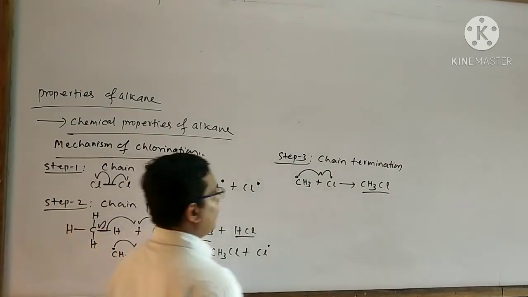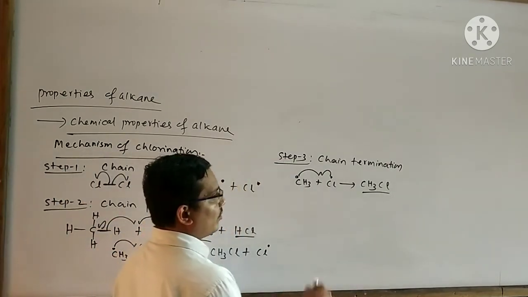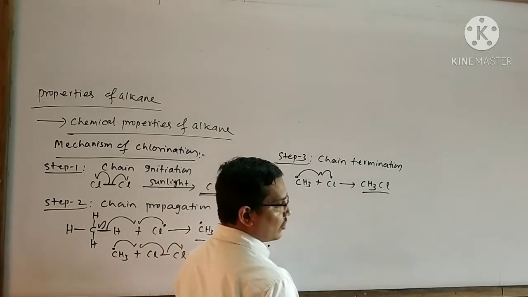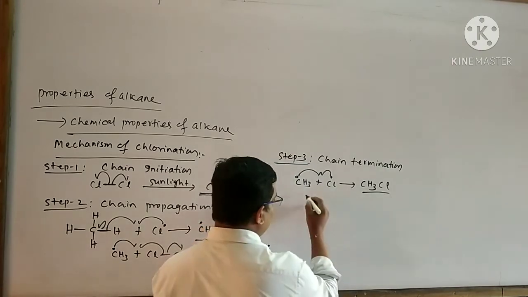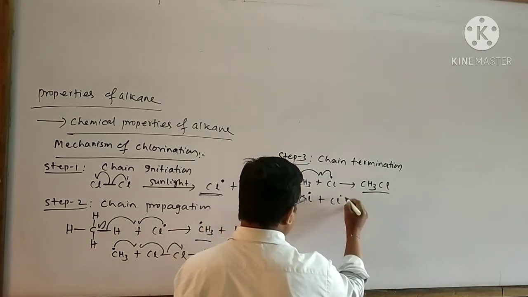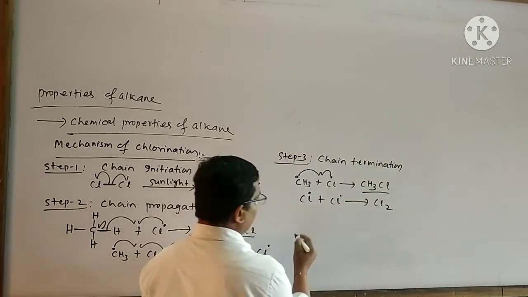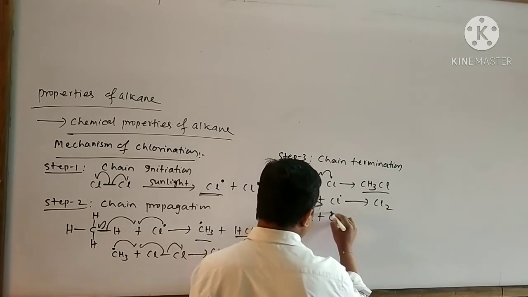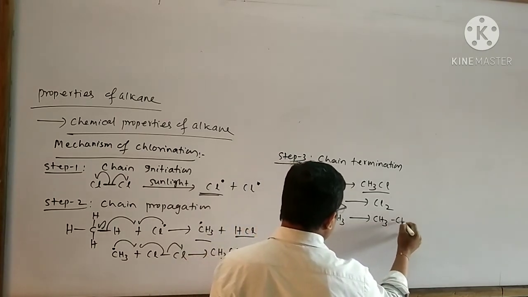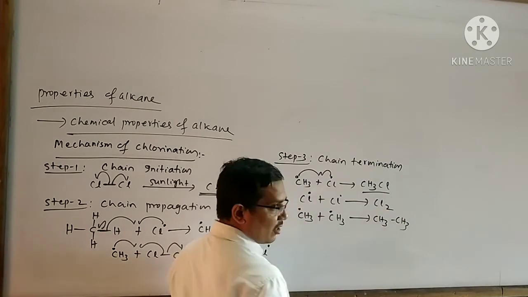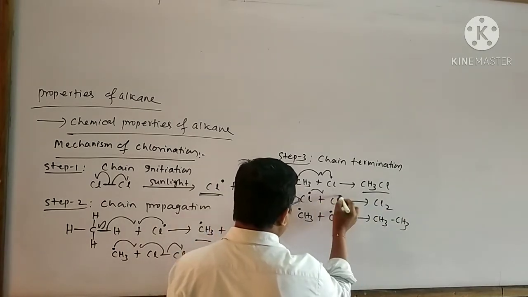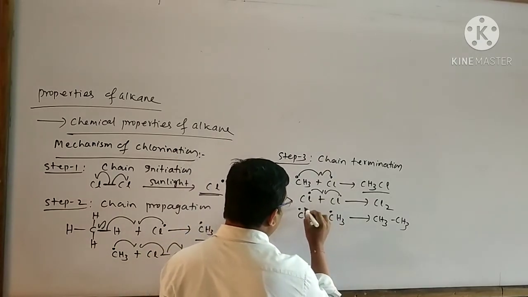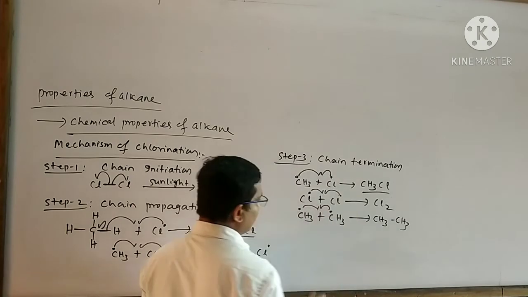At the final step, when the reaction is going to complete, then this reaction will happen. In this step, there is also a possibility of another reaction like this. Cl dot plus Cl dot gives Cl2. CH3 dot plus CH3 dot gives CH3 bond CH3. For the formation of the chlorine molecule, these two radicals combine like this. For the formation of ethane, these methyl radicals combine with each other like this.